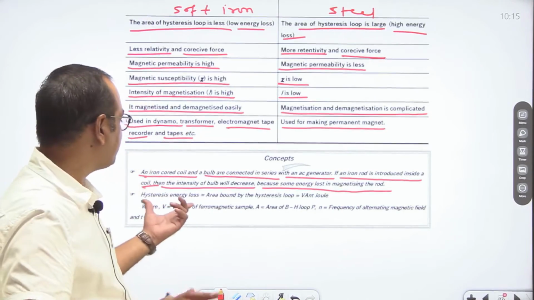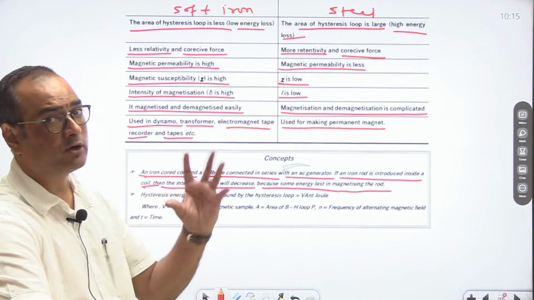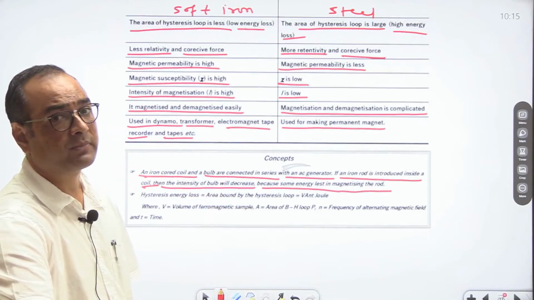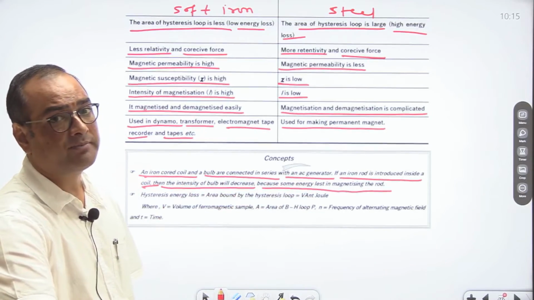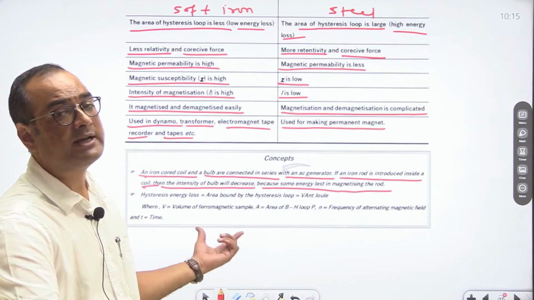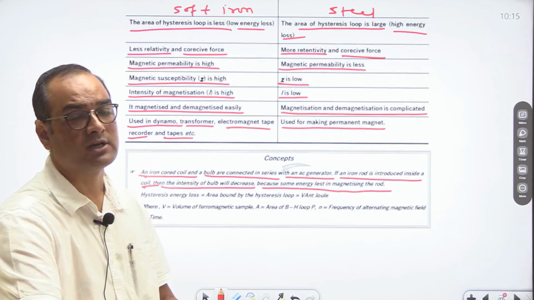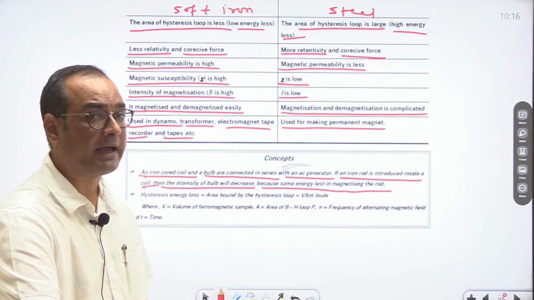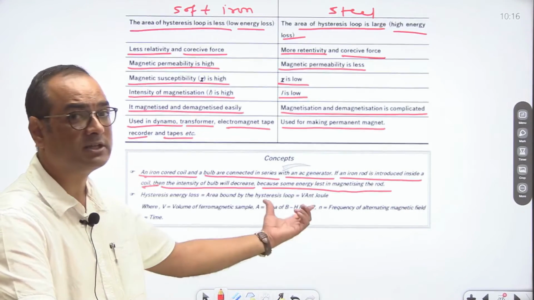So always keep in mind that if an iron core coil is connected in series with a bulb and an AC generator, and an iron rod is inserted in the coil, then the intensity decreases because some amount of energy is lost in magnetizing the rod.